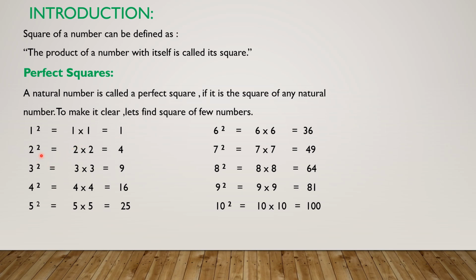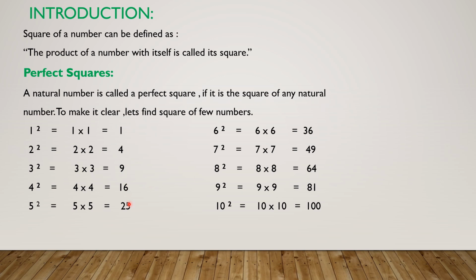Similarly, we find 2 square. 2 square means 2 multiplied by 2, that is equal to 4. 3 square is equal to 3 multiplied by 3, which is equal to 9. In all of these cases, we will say that 1 is a perfect square of 1, 4 is a perfect square of 2, 9 is a perfect square of 3, 16 is a perfect square of 4, 25 is a perfect square of 5.